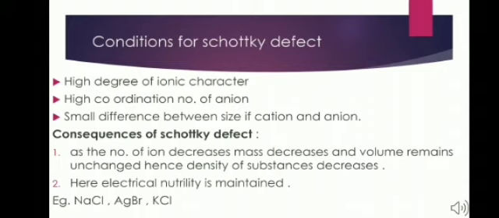Now the consequence of Schottky defect. As the number of ions decreases, the mass will also decrease. However, the volume will remain unchanged. Hence, the density of the substance decreases. The number of missing cations and anions is equal, so the electrical neutrality of the compound is preserved. Some of the examples of ionic crystals are NaCl, AgBr, and KCl.